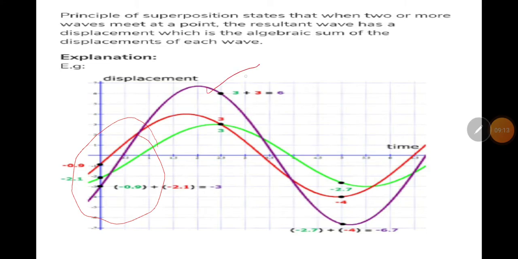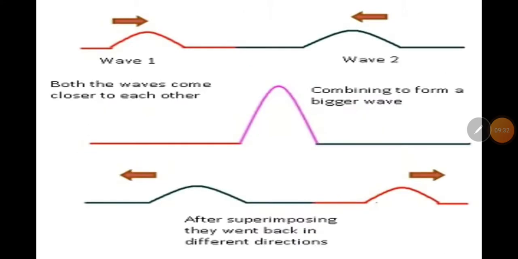This is the resultant wave; the red wave and the green wave will interfere with each other. Sometimes they will reinforce each other, sometimes they will cancel the effect of each other. So the resultant will have different amplitude at different points.